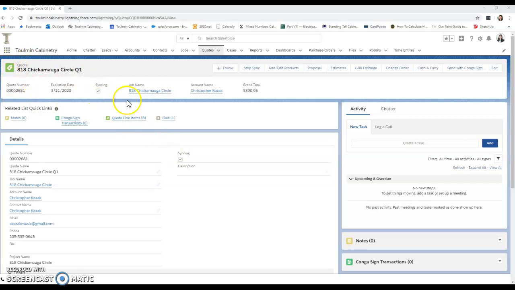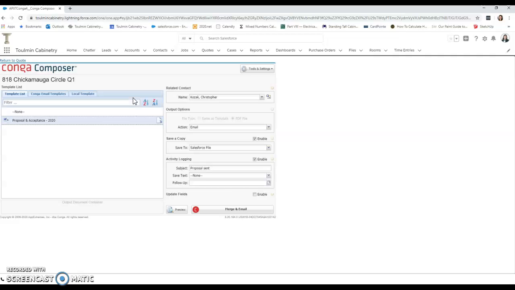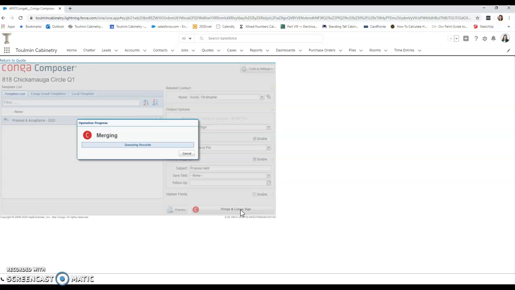So here I'm in the quote and I go to hit proposal, and here under output change it to Conga Sign and then click merge and Conga Sign. It takes a while to get through that merge process. I feel like longer than it really should, but I haven't had a ton of experience with this, so I could be wrong.